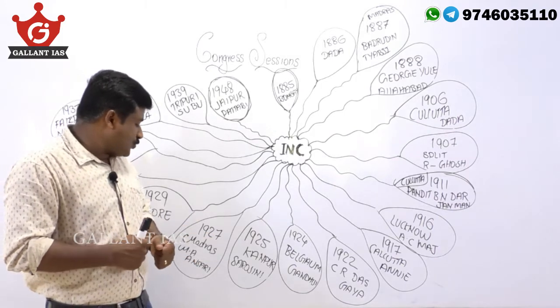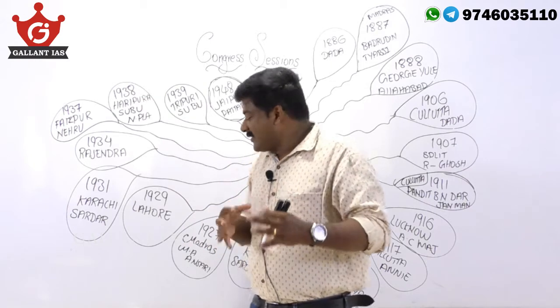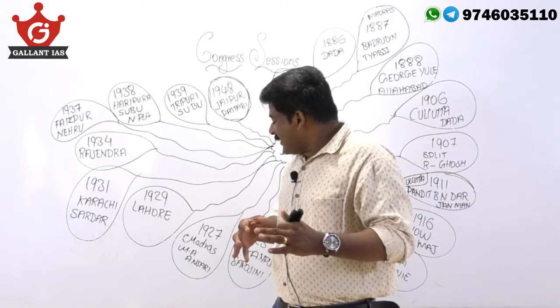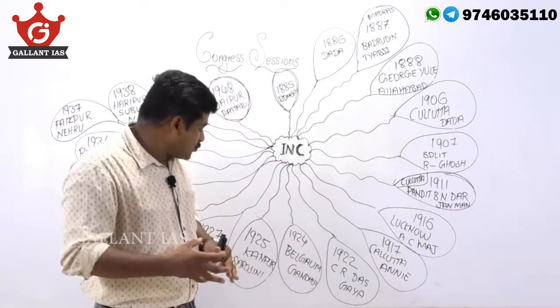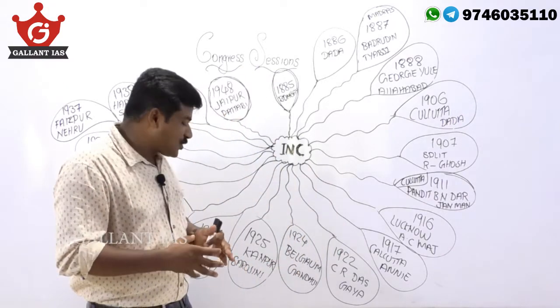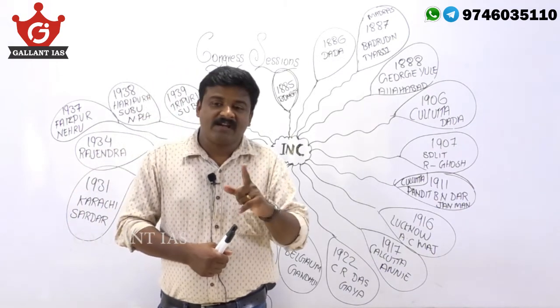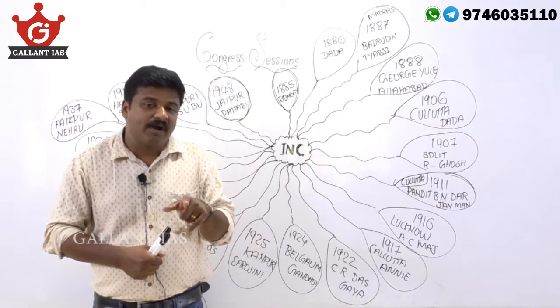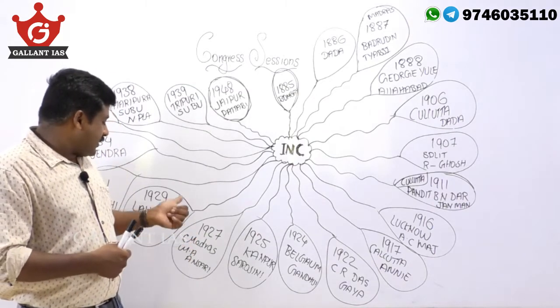Now 1927, M.A. Ansari was the president of this 1927 Madras session, and this Madras session is relevant because, you try to understand, the independence resolution was accepted in the Congress in 1927, okay.